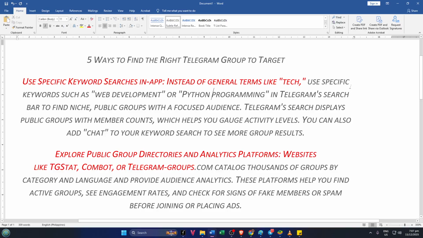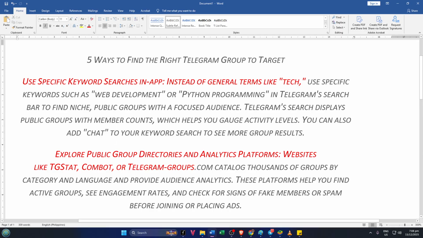The search bar will pull up public groups that fit that exact phrase, not just random stuff with a single vague keyword. And here's a pro tip: add the word chat to your search, like startups chat. This often brings up even more results, especially discussion-based groups. Always glance at the member counts and group activity levels that Telegram shows right away.